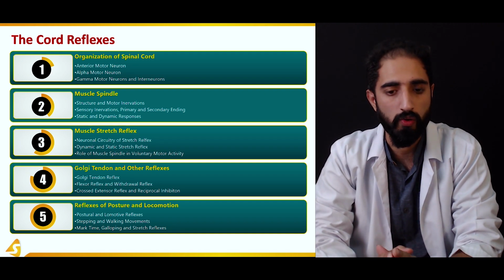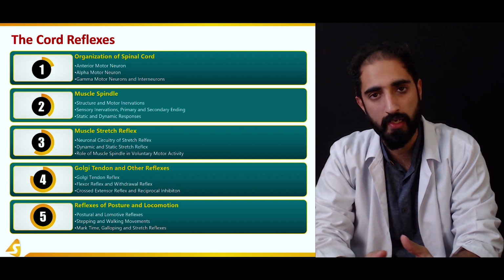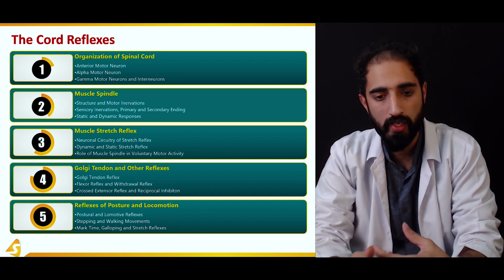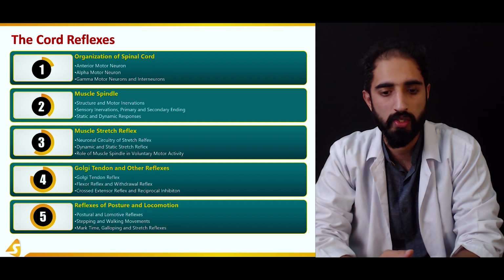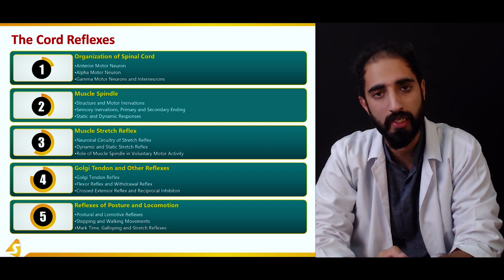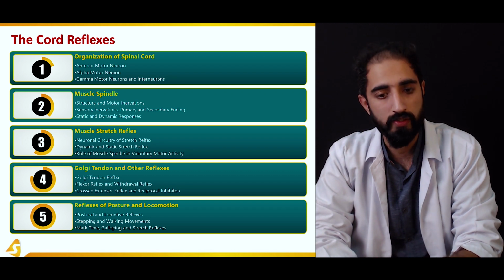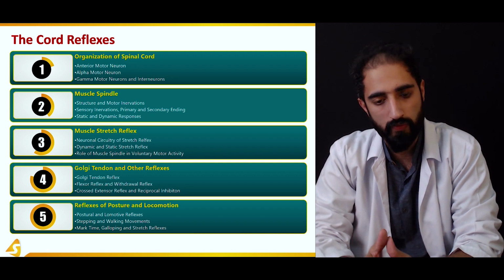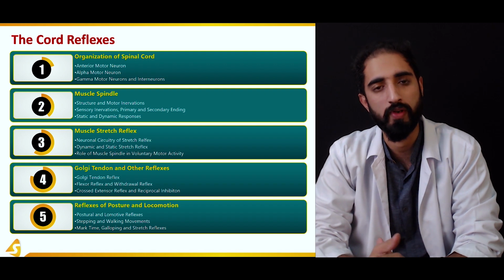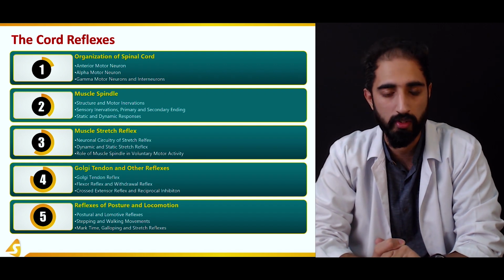We're also going to talk about the Golgi tendon organ and its reflex, and the neurological pathway of the function of the Golgi tendon reflex. We're also going to talk about the other reflexes at the level of the spinal cord, including the flexor reflex, also known as the withdrawal reflex, and also the cross extensor reflex and autogenic and reciprocal inhibition.